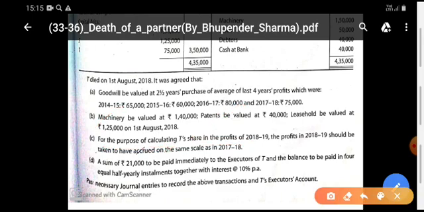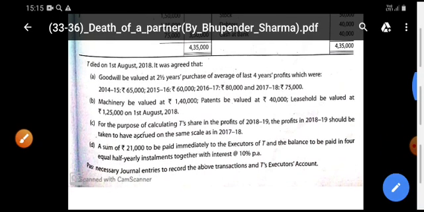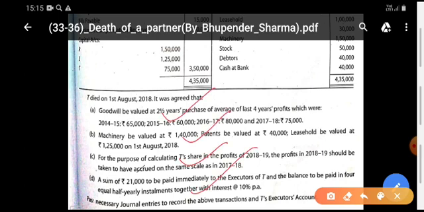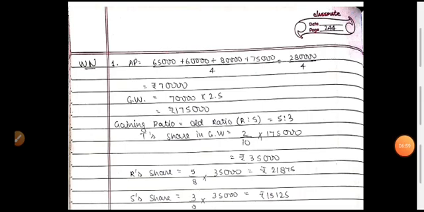Now read the requirement of the question. Pass the necessary journal entries for the above transactions and T's executor's account. Now we are preparing the journal entries for all these above adjustments, the distribution of the reserve, and writing off the old goodwill. Now first see the working notes of this question.